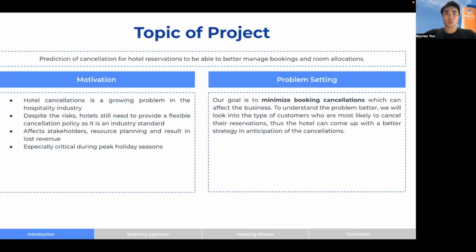So the topic we decided to work on is to forecast the cancellations of hotel reservations. This is to help managers operate more efficiently. With the rise of third-party apps and other options such as Airbnb, we found that there's a rising trend of cancellations in the industry. These cancellations are disruptive and can greatly affect the operation of hotels. Hence, our goal is to minimize booking cancellations by looking into the customer segments of the hotel and predict the likelihood of cancellations in order for the hotel to better manage the customer flow.